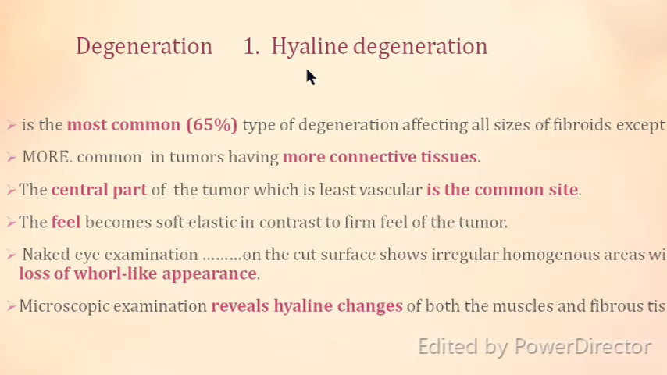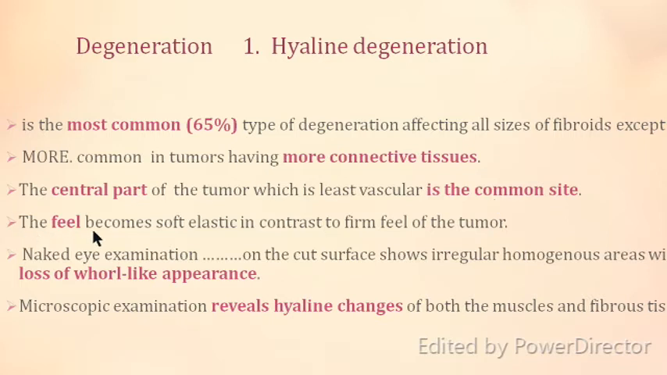So hyaline degeneration. This is the most common type of degeneration found in 65% of the fibroids, affected because of the size of the fibroid, and it affects most of the fibroids except the very tiny ones. It is more in those fibroids which have more of the connective tissues, so it is more in those which are more of the subserous variety. The central part of the tumor is most affected by this type of degeneration, that is hyaline degeneration is seen in the center part of the tumor because it is the least vascular site. The least vascular is the center, so hyaline degeneration starts from the center.